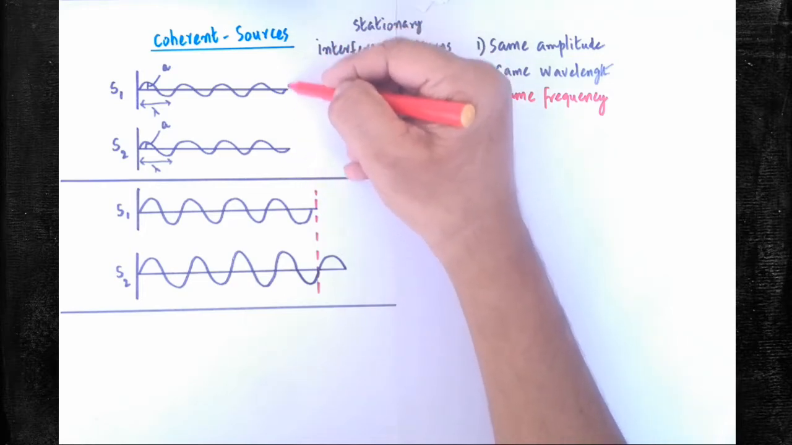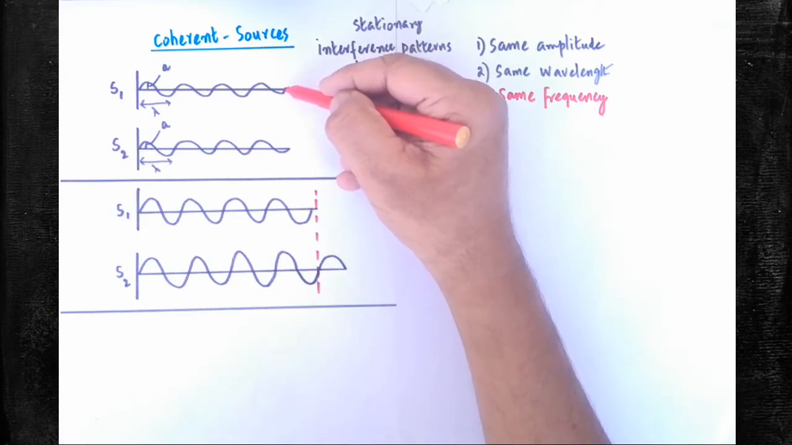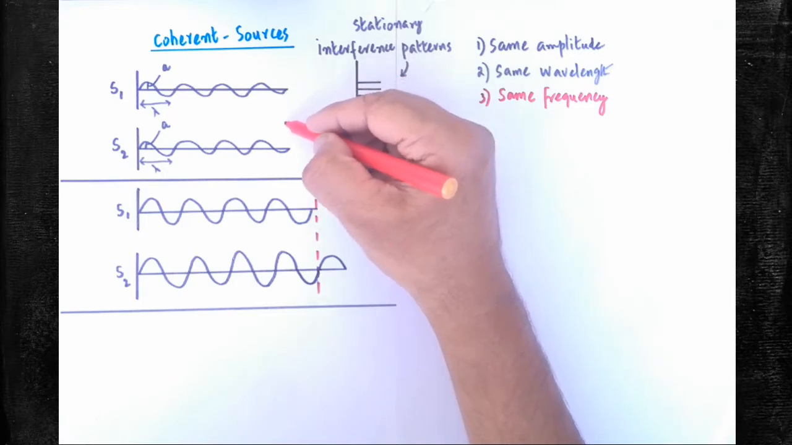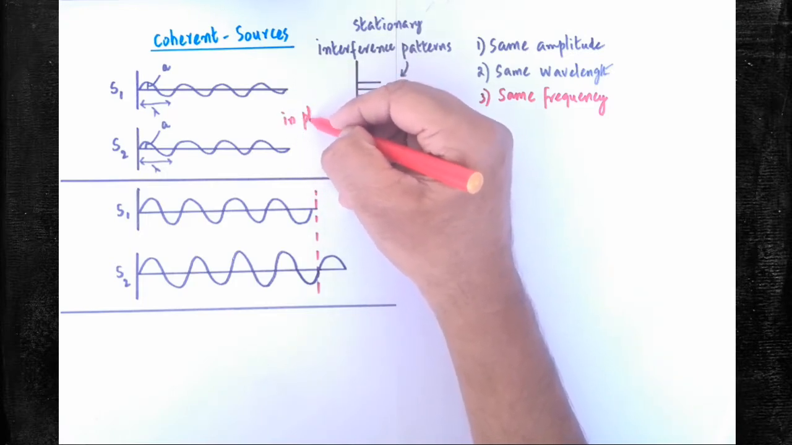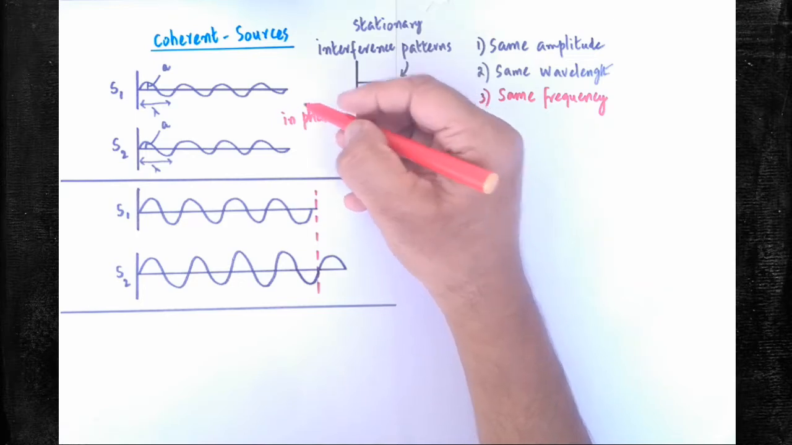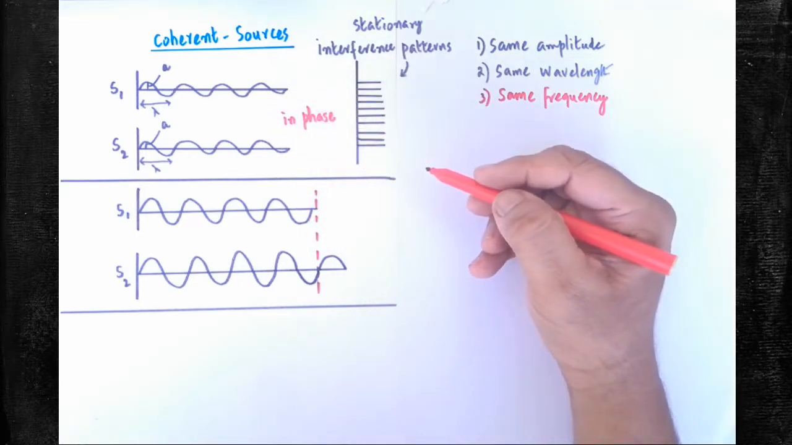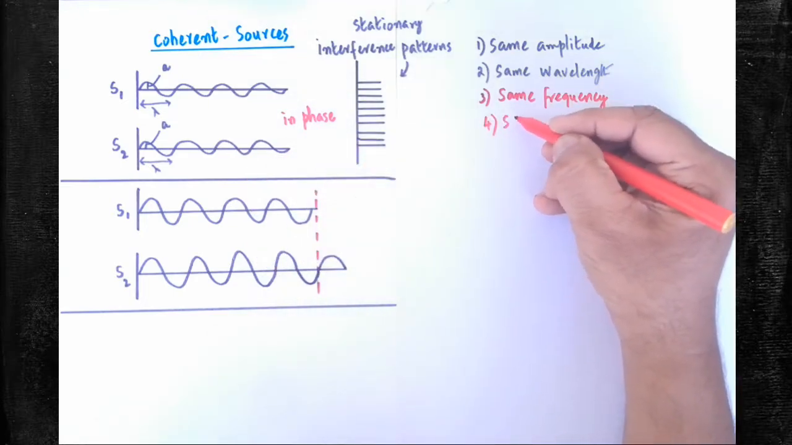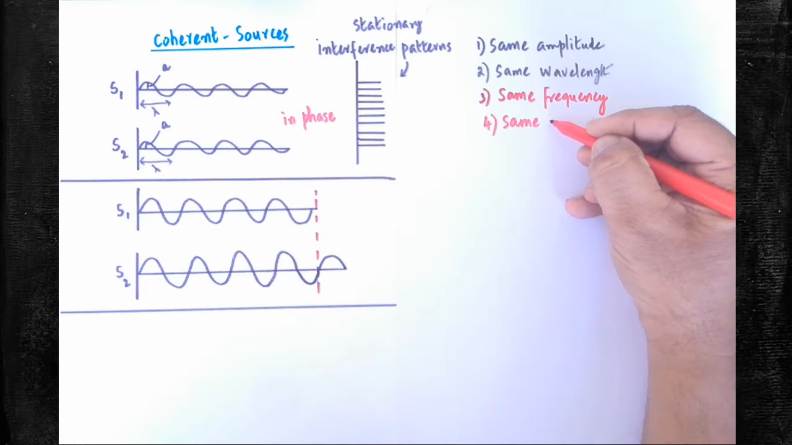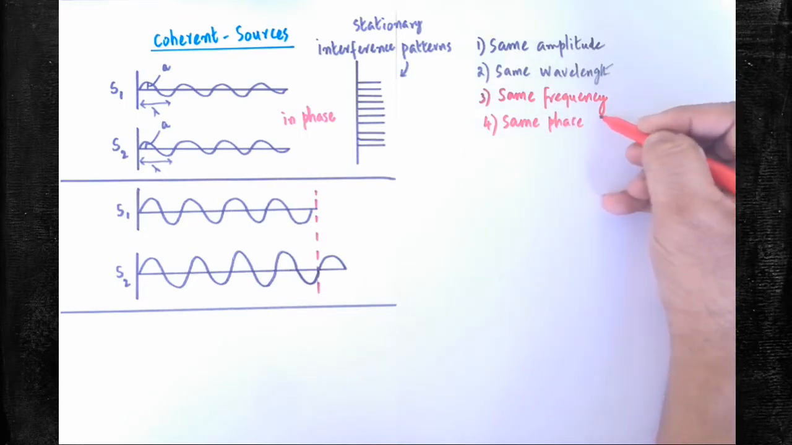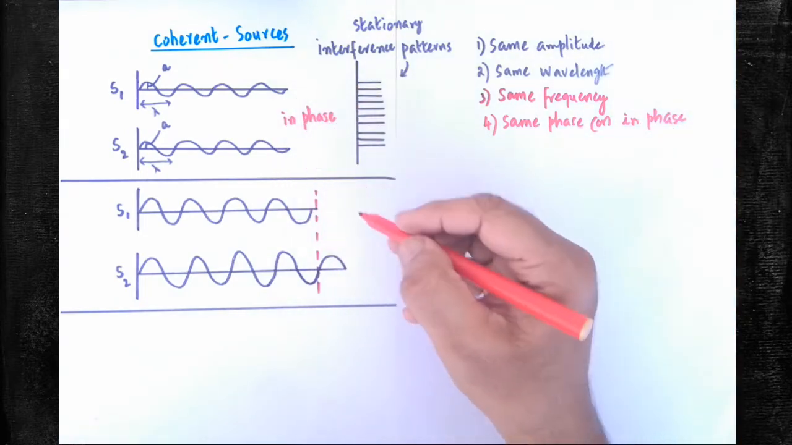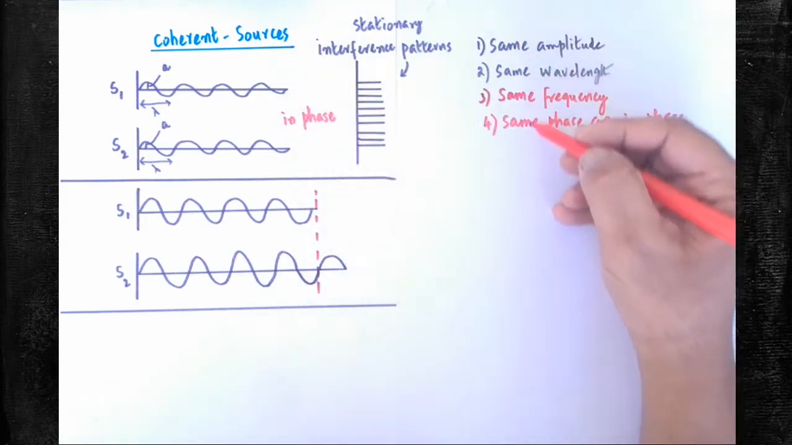If you draw a line here, there is no leading of the waves or no lagging of the wave. It shows that both the two waves are in phase. They are in phase means there is no phase difference between the first wave and second wave. Both the two waves have the same phase, or you can call it in phase. In phase means there is no phase difference between the first wave and second wave. So such four conditions must be satisfied.